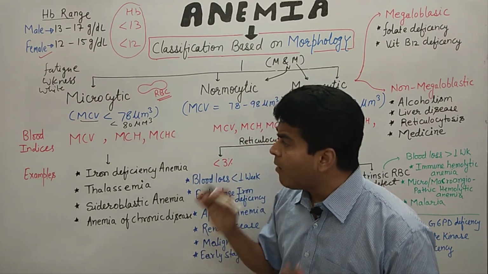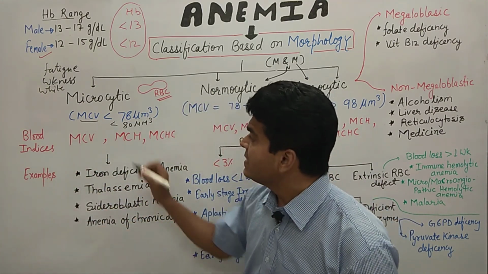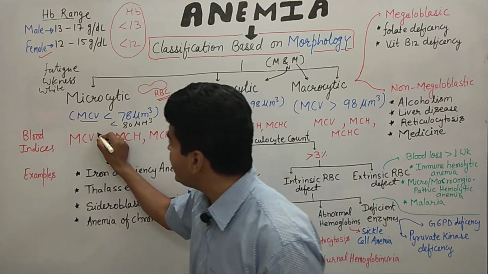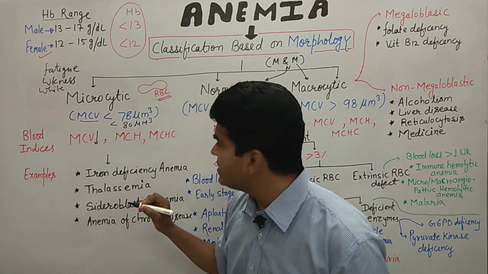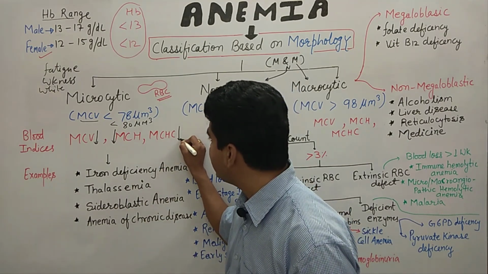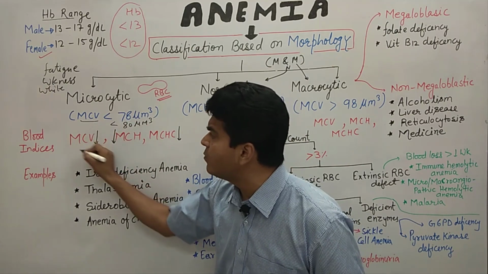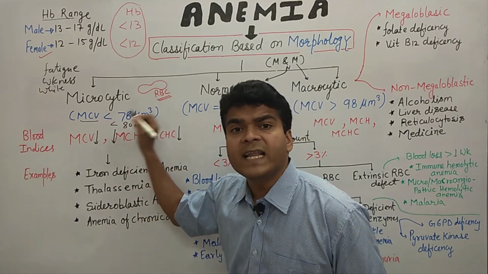Now what about the blood indices? So in blood indices, MCV is going down, MCH is also going down, and MCHC is also going down. So these three parameters are going down in microcytic anemia.